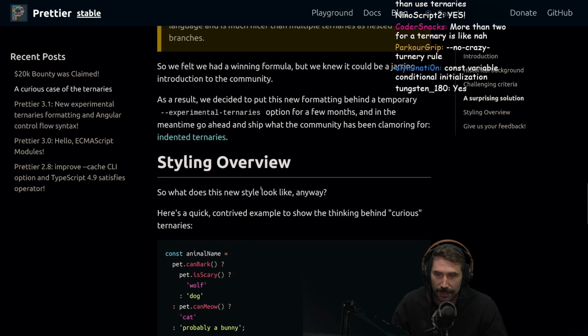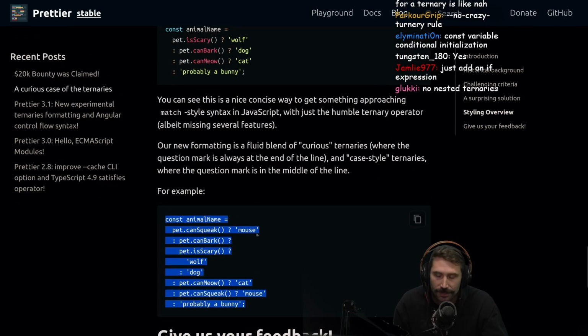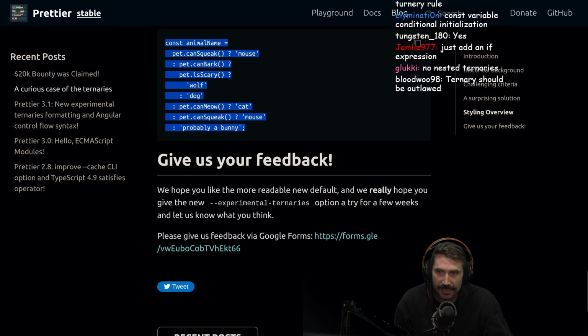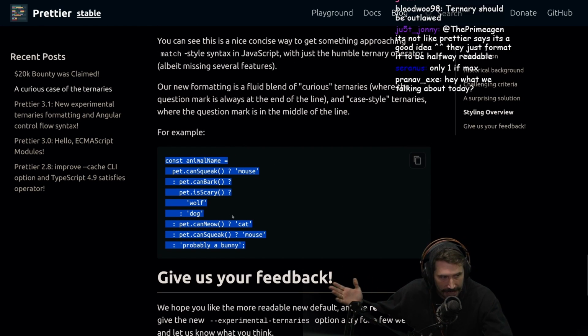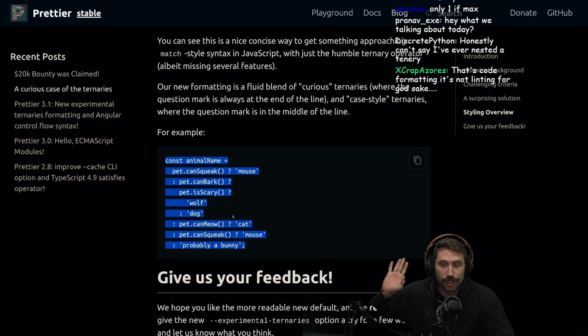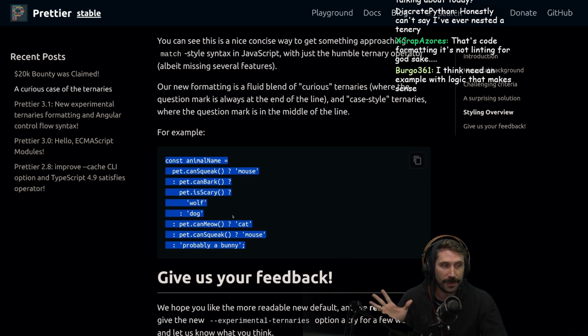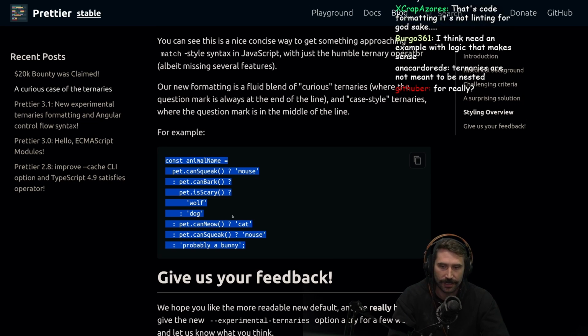Do I think this is beautiful? Do I think it's more readable? I absolutely think this is more readable. This is many times more readable than how people organize ternaries today. I like what they have done. This is good. Do I like the outcome of this? No, I don't like the outcome of this at all.